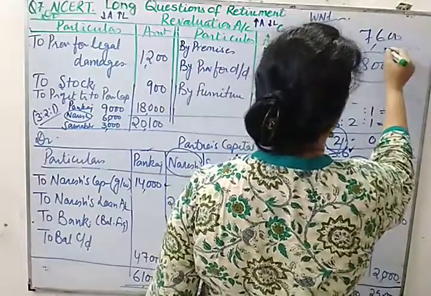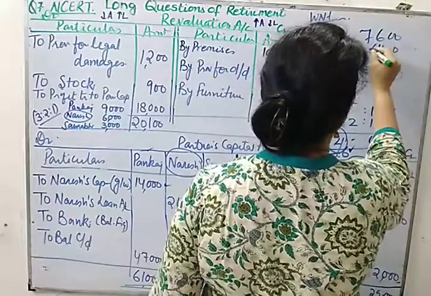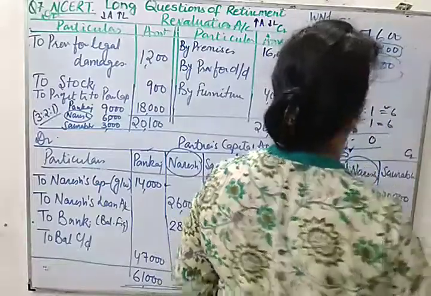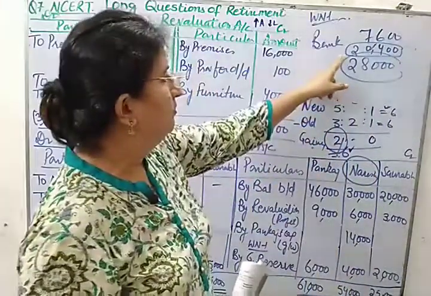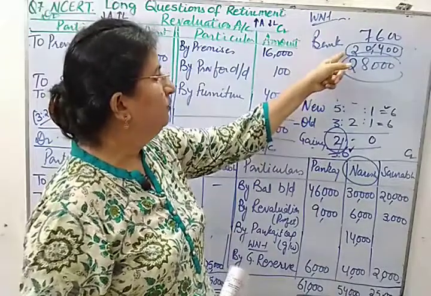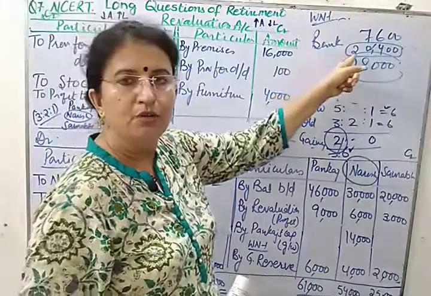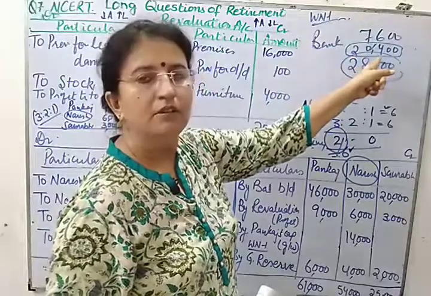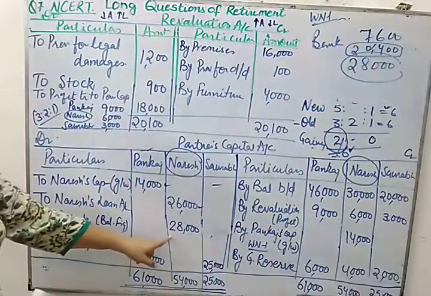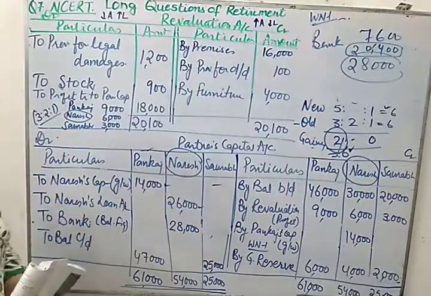How much is the deficiency? There is a deficiency of 20,400. So we'll take a loan of 20,400, and the journal entry for taking the loan will be bank account debit to bank loan. Then only we'll be able to make the payment of 28,000 to Naresh.